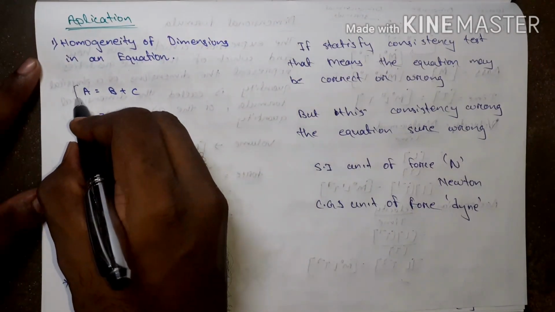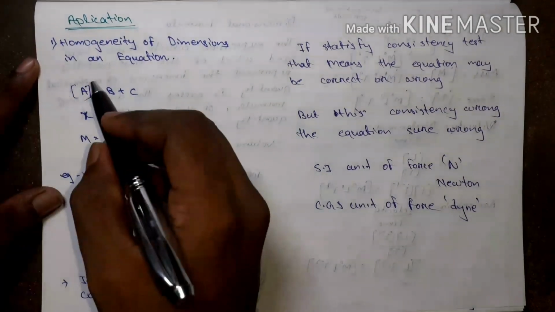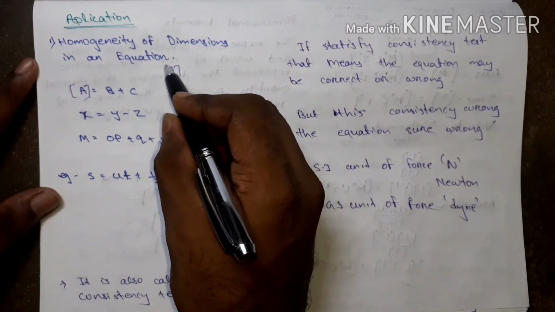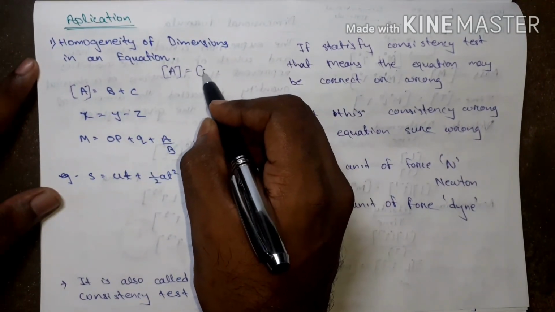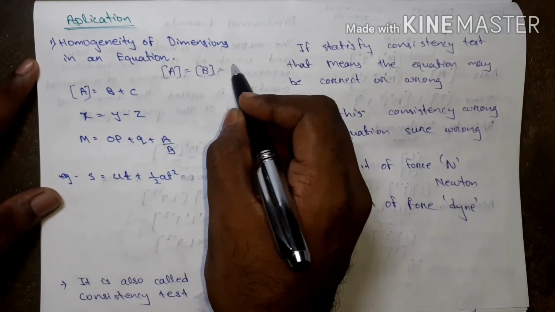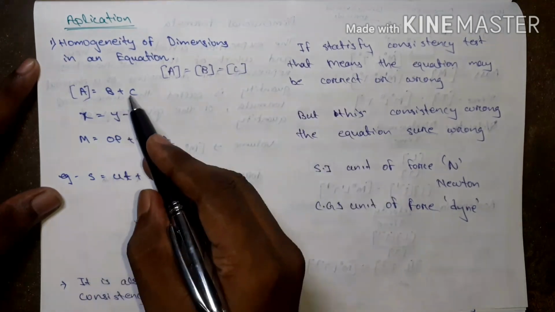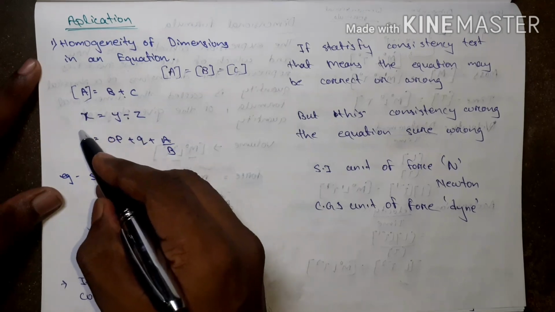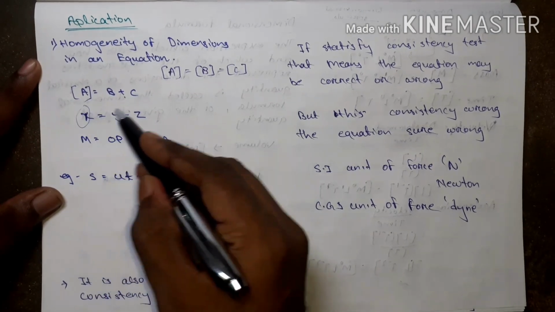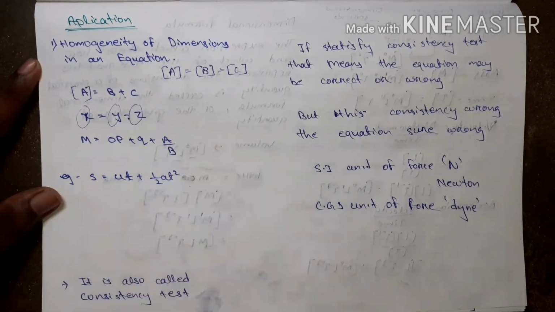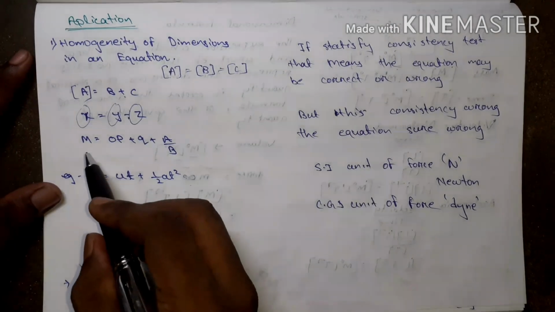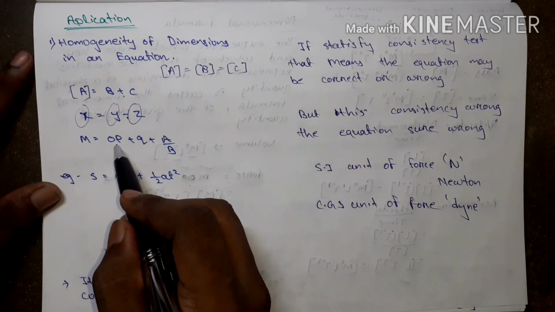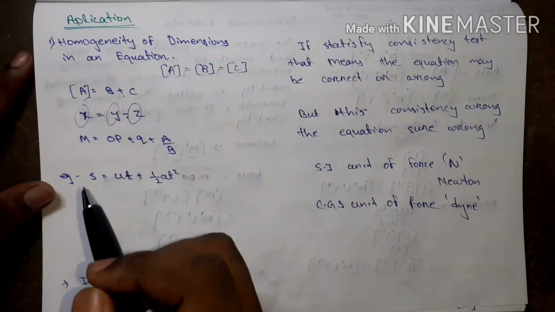The dimension of A equal to the dimension of B equal to the dimension of C. If plus or minus is given, then the individual dimensions are the same. See this equation, m equal to op plus q plus a by b.